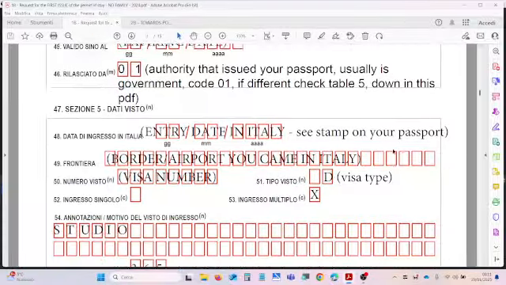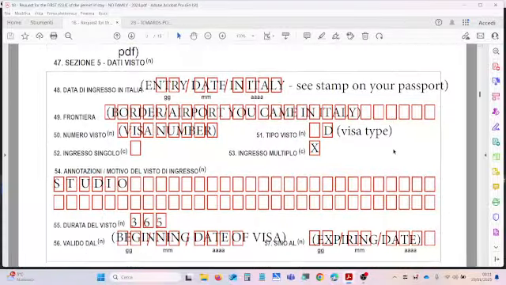Then going to section 5, dati visto. This is about your Italian visa. Field 48, data d'ingresso in Italia, is the date when you arrived in Italy. Normally you receive a stamp arriving in an airport or passing through a border. So you enter the date of arrival in Italy.